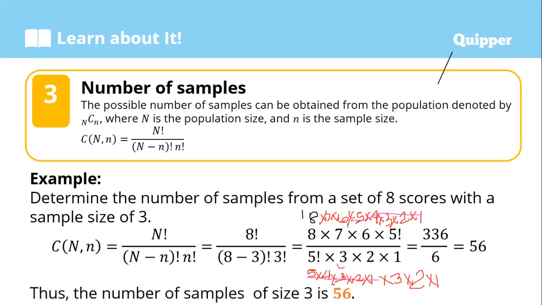So what remains after canceling the 5 factorial is 8 times 7 times 6 in the numerator. In the denominator, only 3 times 2 times 1 remains. So 8 times 7 times 6 is 336. And 3 times 2 times 1 is 6. After that, divide 336 by 6. So the answer is 56. Therefore, the number of samples of size 3 is equal to 56.